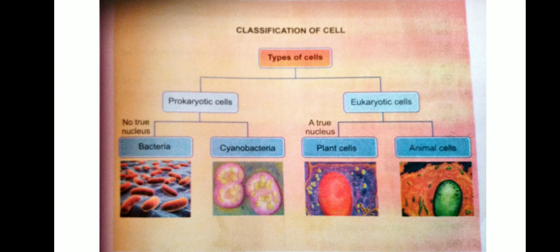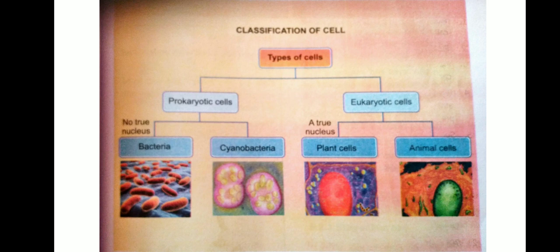How many types of prokaryotic cell? Two types of prokaryotic cells. First one, bacteria. Second one, cyanobacteria.